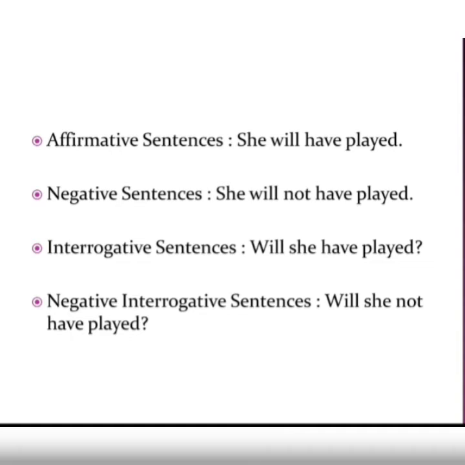And negative sentence, she will not have played means अगर उसको पता होता, had she known that she would have fallen या something कुछ होता उसके साथ, तो she will not have played, वो खेलती ही नहीं फिर. Interrogative sentence, will she have played? And in negative interrogative sentence, will she not have played? So that way these sentences are used sometimes, but they are used for future, where the action is expected to be completed.